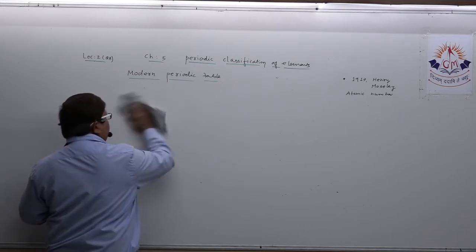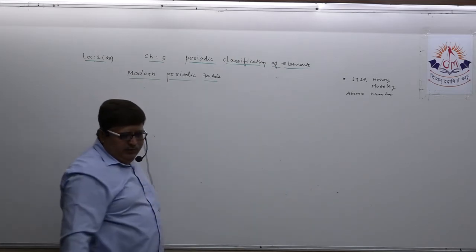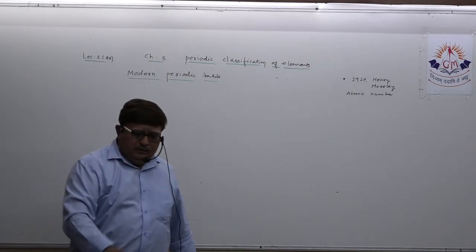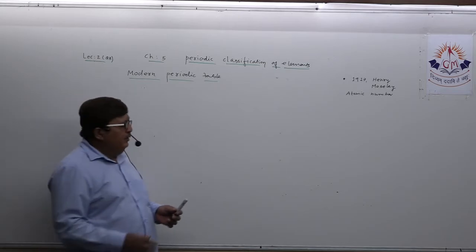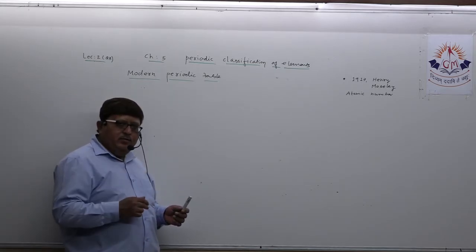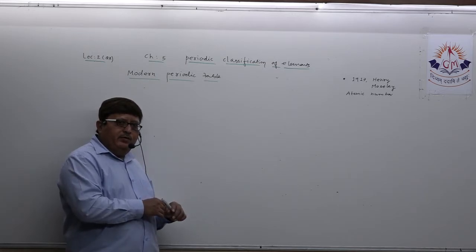Suppose, dear student, when you are writing a short note on the modern periodic table, the first question may be how various anomalies present in Mendeleev's periodic table were corrected.